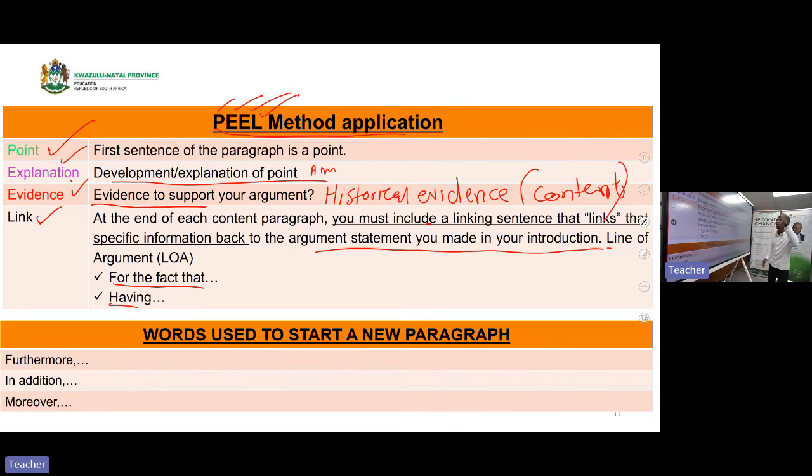Now, when you are starting a new paragraph, these are keywords that you need to use: furthermore, in addition, moreover, to add. Whenever you start a new paragraph in history, remember that we said our essays are in paragraph format. You start by saying furthermore, in addition, moreover. But this will make sense when we are doing an example.